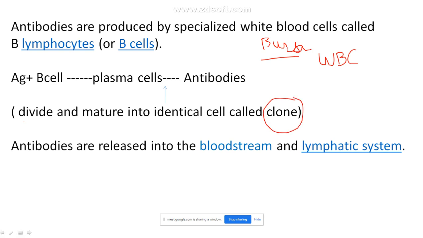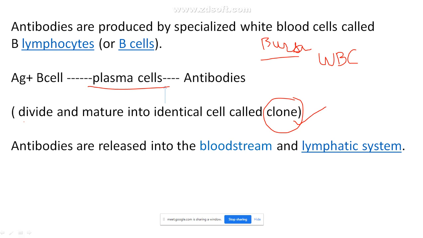Initially in your body there will not be many B cells, but once triggered by the antigen, by your enemy, this particular B cell will divide and mature and develop many cells, millions of cells, and these cells are called plasma cells. Since they all appear the same, they are called a clone.